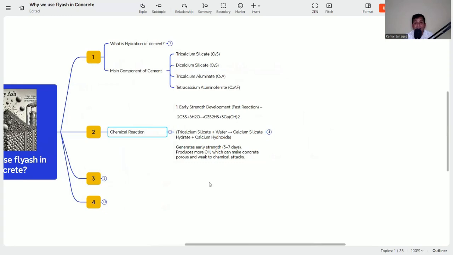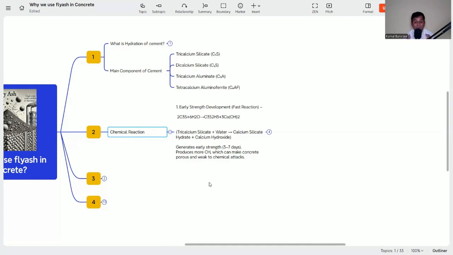The reaction with the water makes a gel, the CSH gel we call, and this CSH gel is the hardened paste that gives the strength of the concrete. So tricalcium silicate plus water makes calcium silicate hydrate gel and calcium hydroxide. The calcium silicate hydrate gel is beneficial for our concrete because it gives the strength.